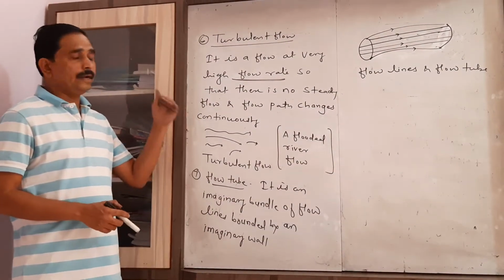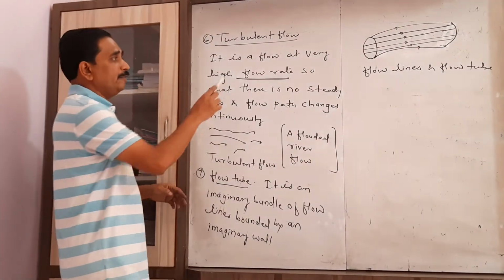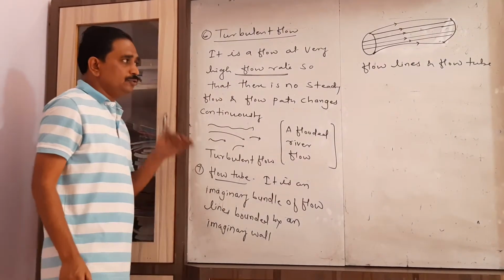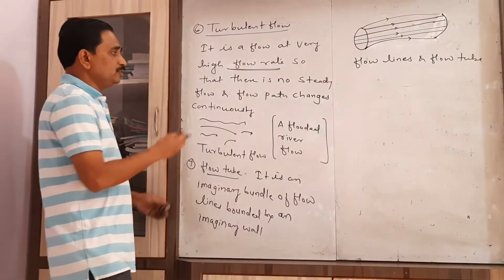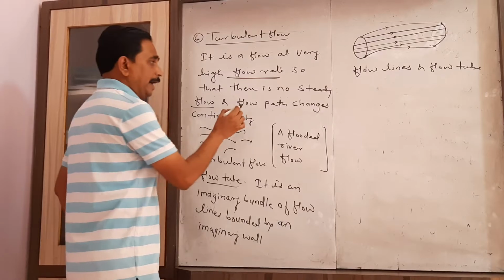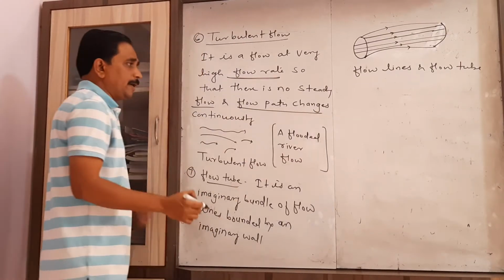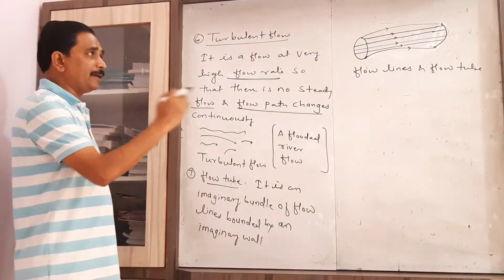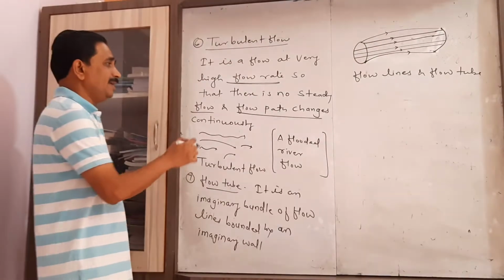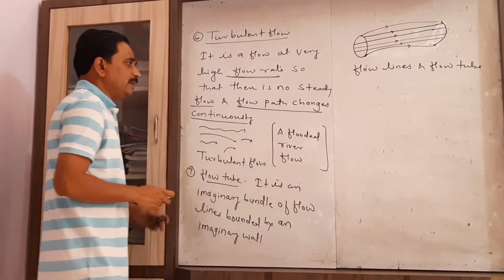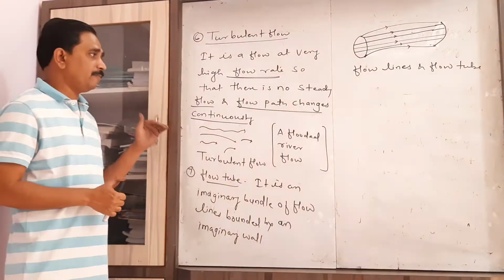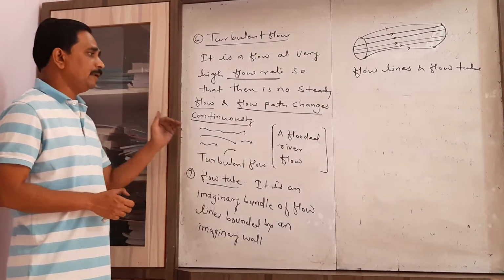Here it is a flow at a very high flow rate, so that there is no steady flow, and the path of the particle along which it moves during its motion changes continuously. That type of flow is called a turbulent flow.